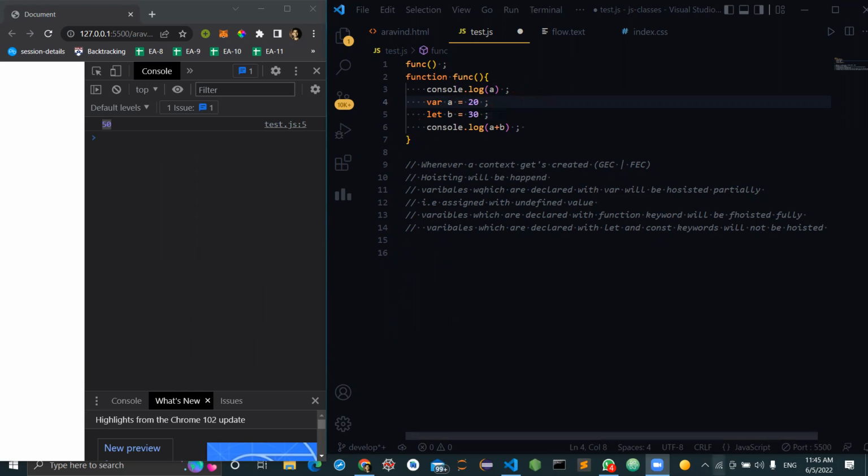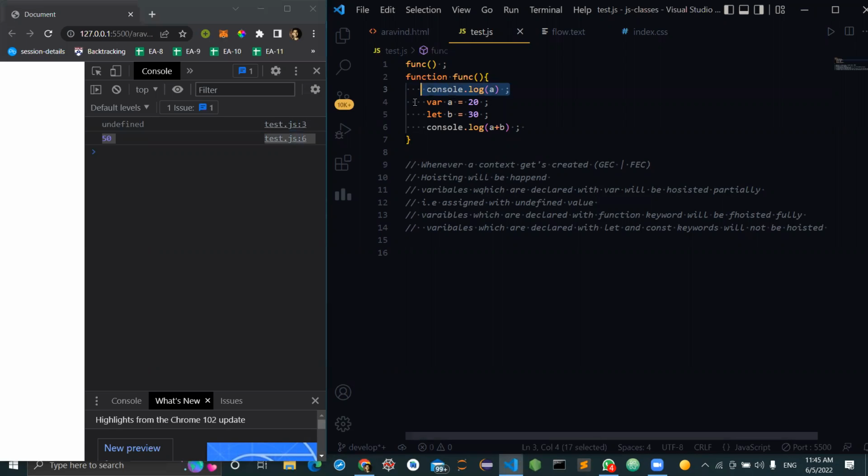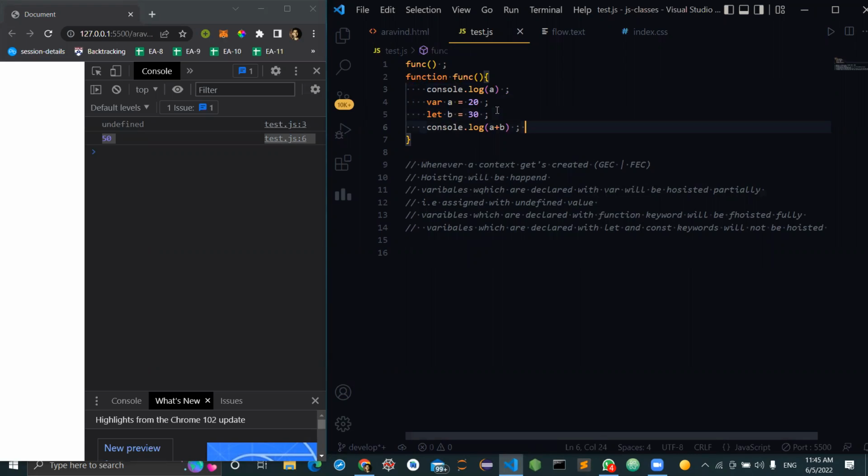Did you understand? Let me save this and you see the output. We got undefined printed on line number 3 because A has been hoisted before its initialization and before its assignment. And now when we are trying to print console log of A plus B, A and B have already been created with the values of 20 and 30 previously. So they will be added up and printed on the console, which is 50.